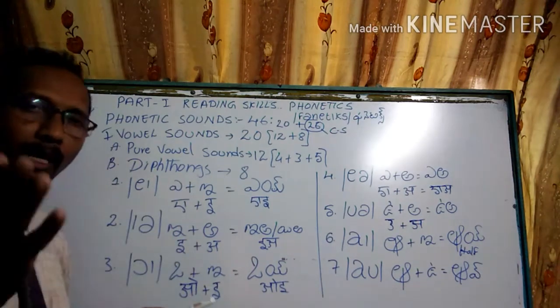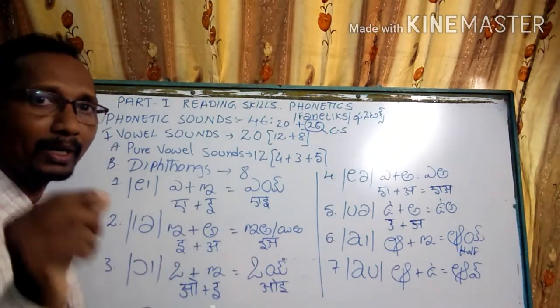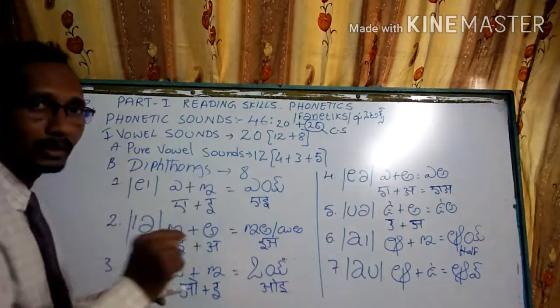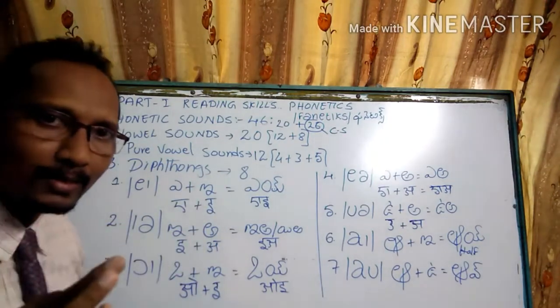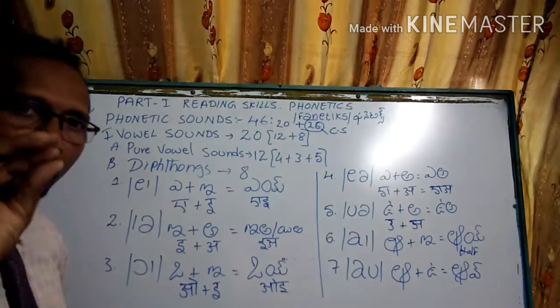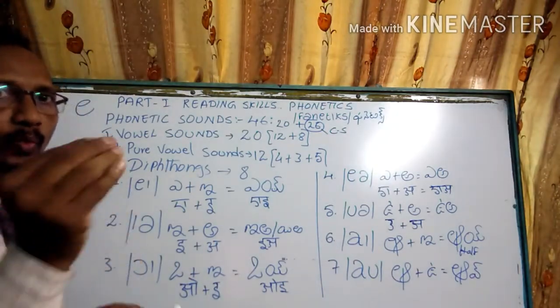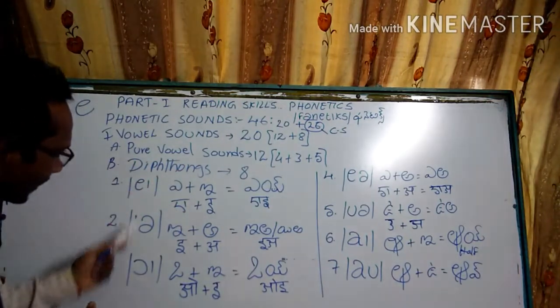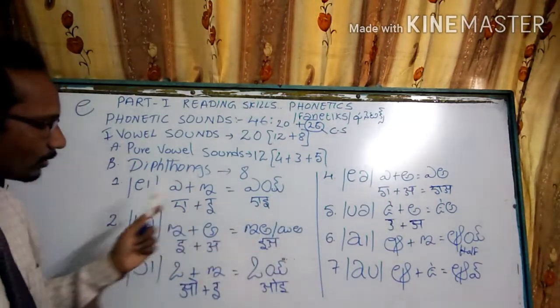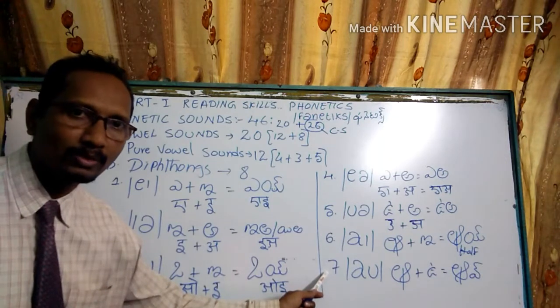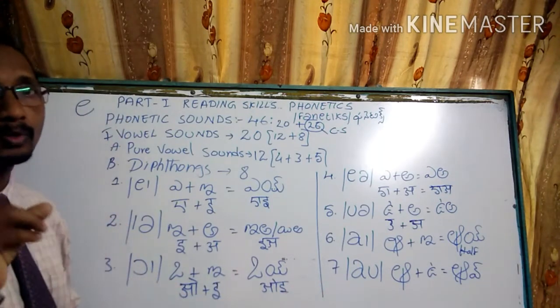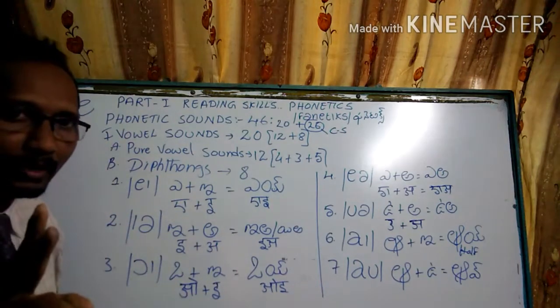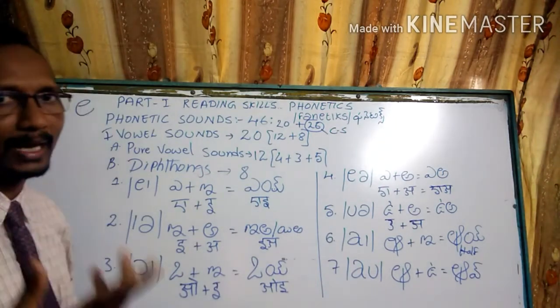So already I have taught you, I have written on the board, the front, central and back vowel sounds. From these 3 parts we are taking diphthongs, which are 8, but I have given you only 7. The 8th has 2 types, American accent and British accent.